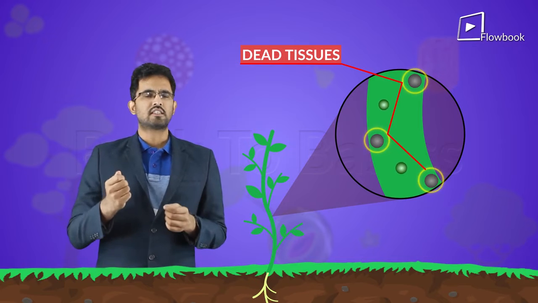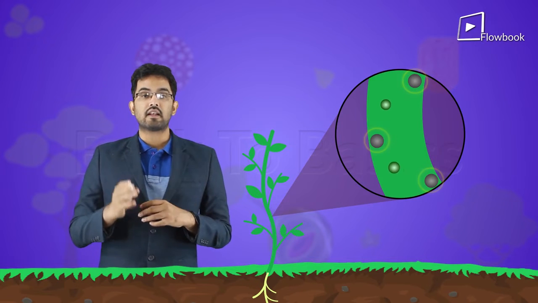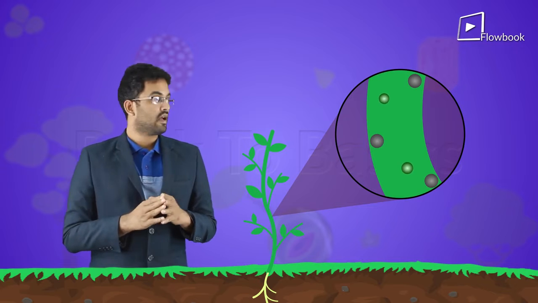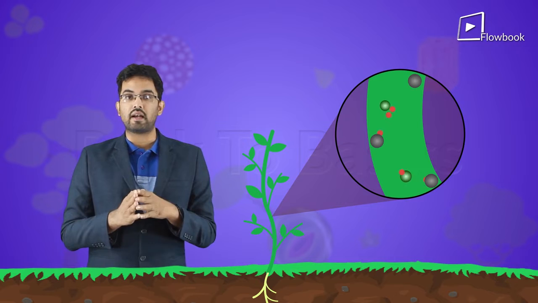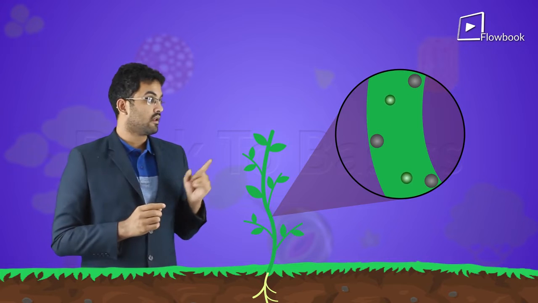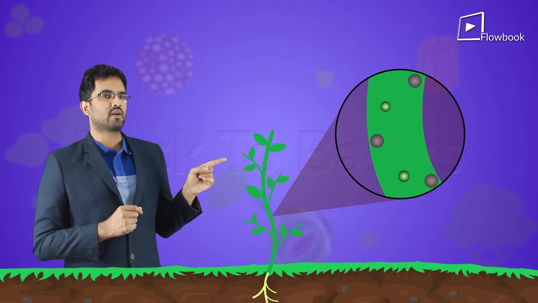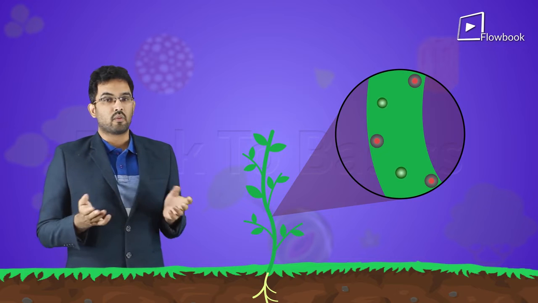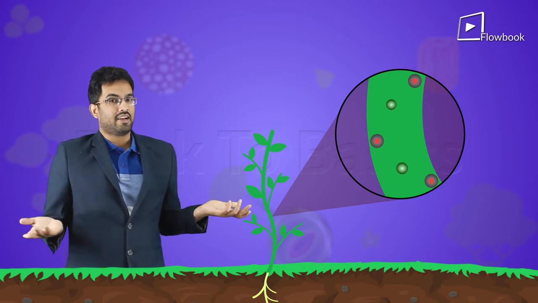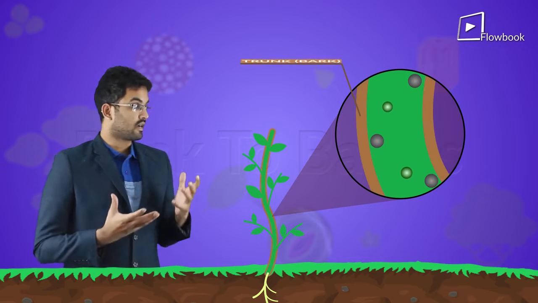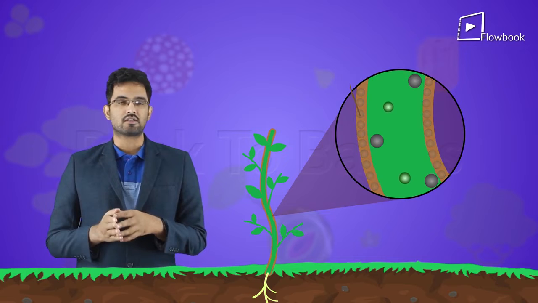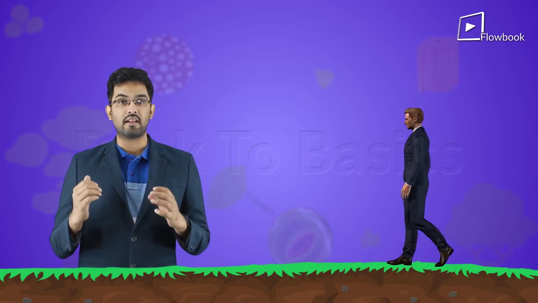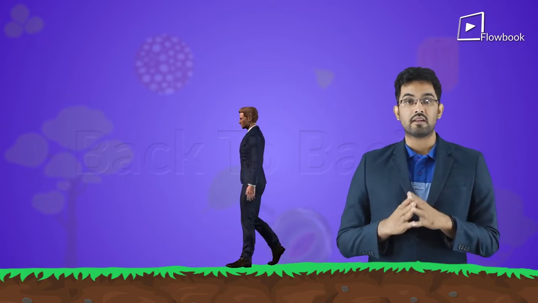Why? Since plants are stationary or fixed, they need cells that can provide them support. And dead cells are as good as living cells in providing the required mechanical strength. And the best part is, dead cells require least maintenance. Why? Because they are dead. Thus, the trunk or bark of plants consists of many dead tissues. Animals or humans, on the other hand, are mobile and continuously move around. Thus, most of the tissues are living.